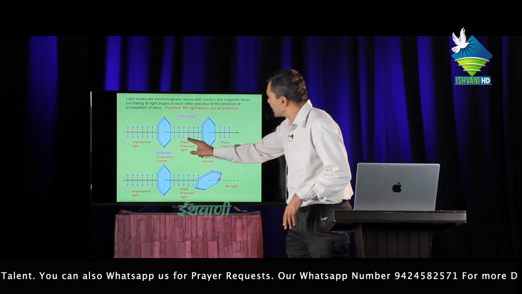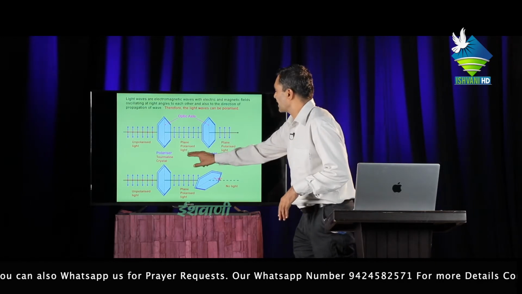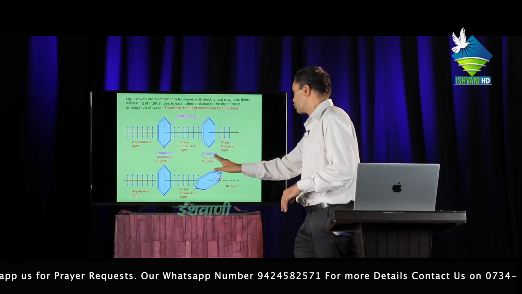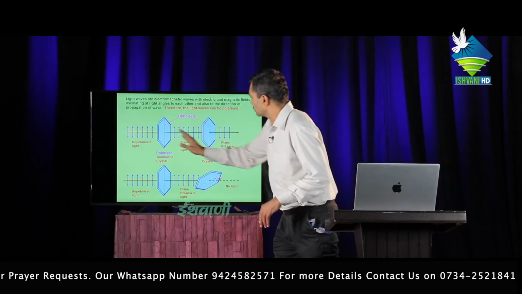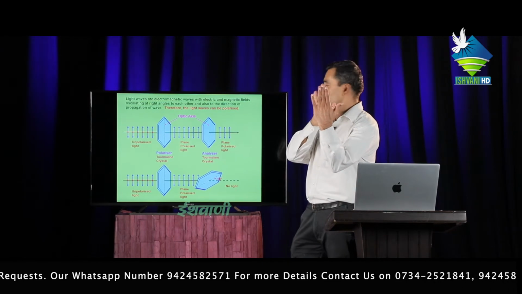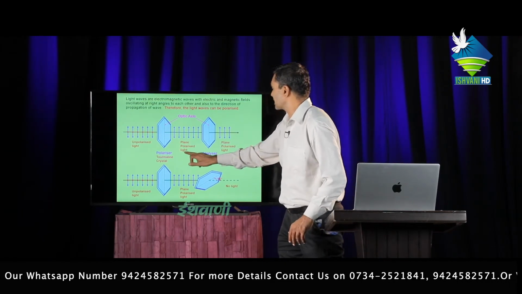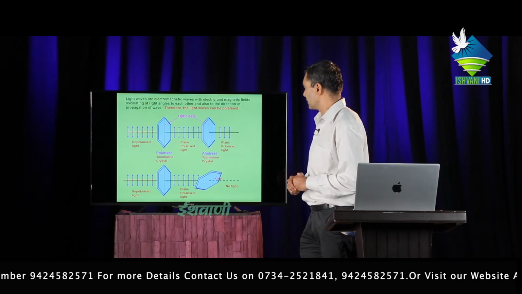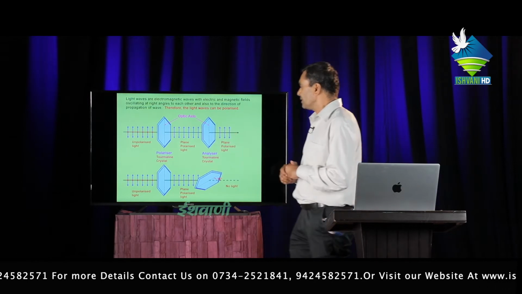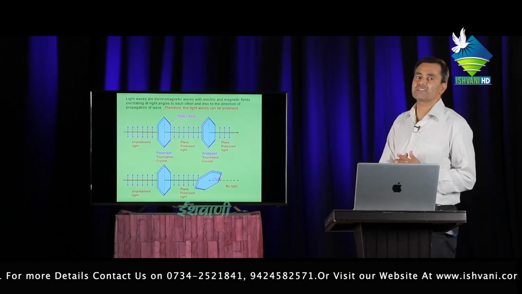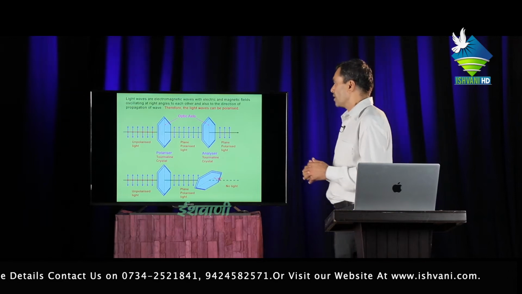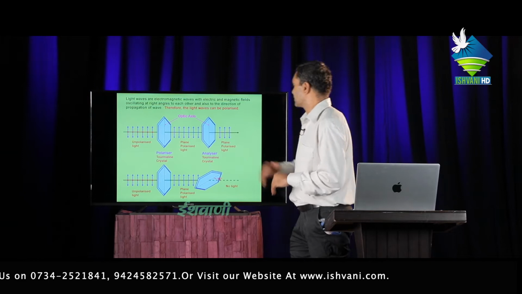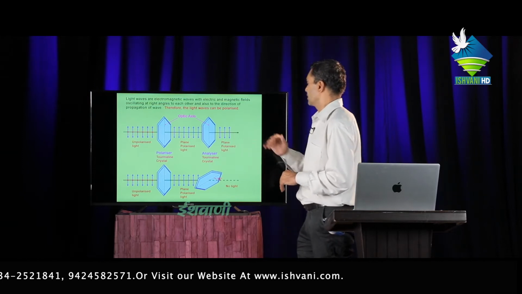If this plane polarized light passes through another tourmaline crystal, with both crystals parallel to each other, then the intensity is not zero, meaning there is no change in the vibration of the plane polarized light. This is called plane polarized light.